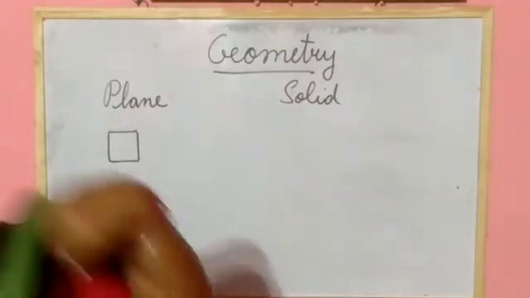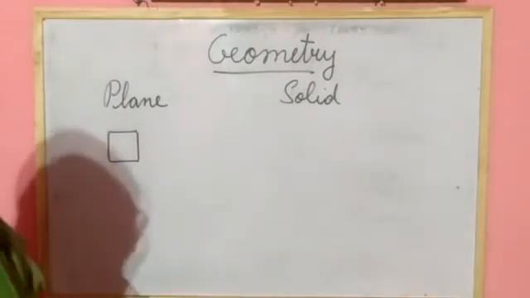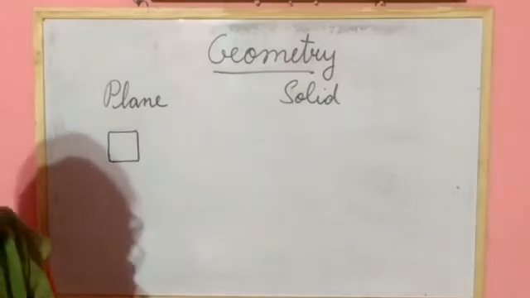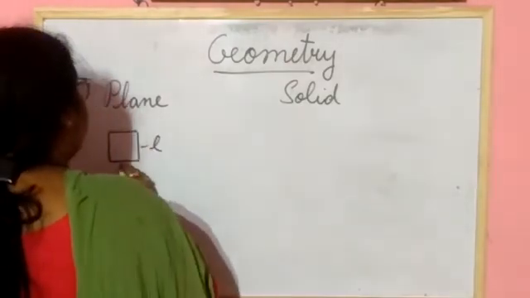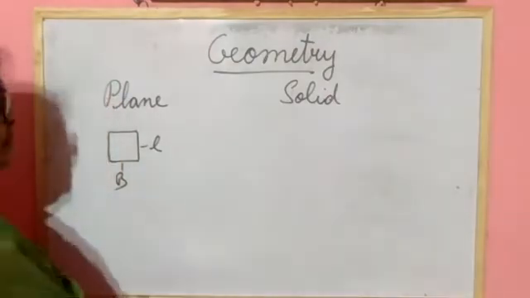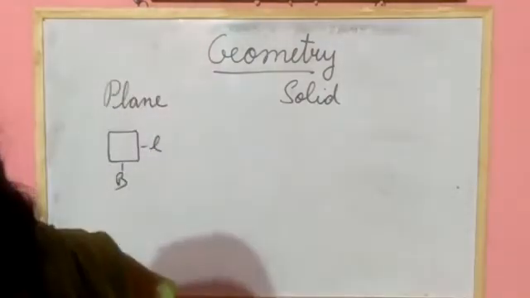So plane figure has 2 dimensions. One is length and one is breadth. Plane figure is having 2 dimensions, length and breadth.